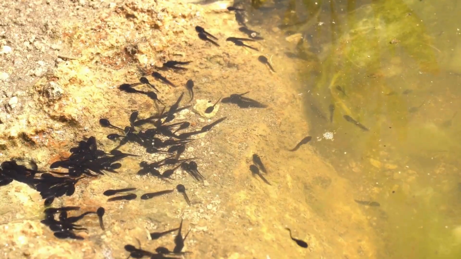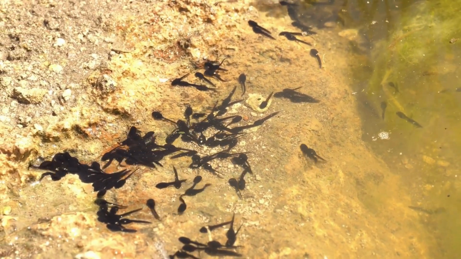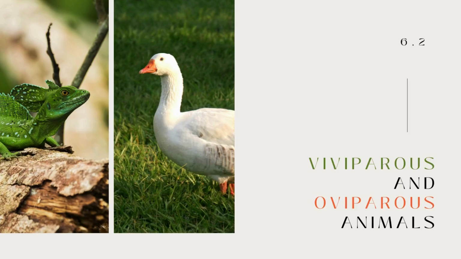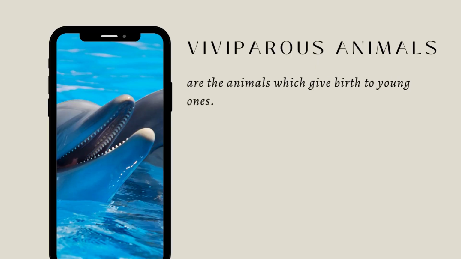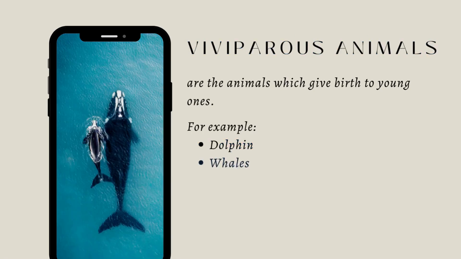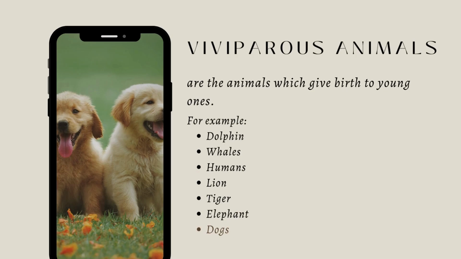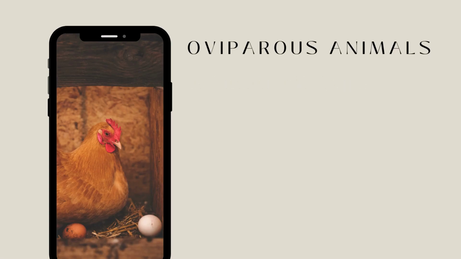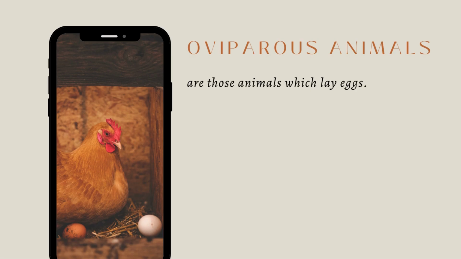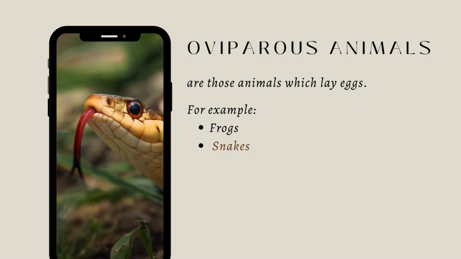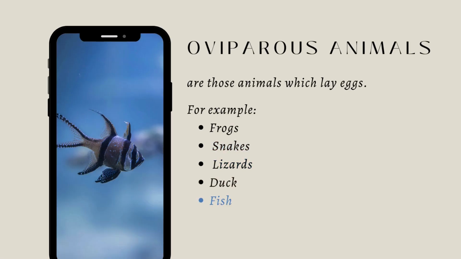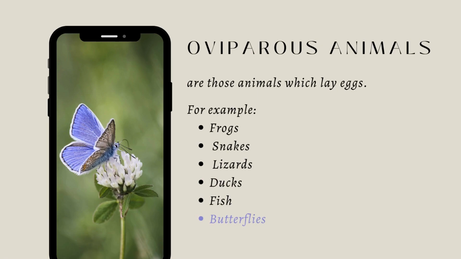You must have seen numerous tadpoles swimming in ponds and streams. Now, let's learn about viviparous and oviparous animals. The animals which give birth to young ones are called viviparous animals. For example, dolphin, whales, humans, lion, tiger, elephant, dogs, etc. Those animals which lay eggs are called oviparous animals. For example, frogs, snakes, lizards, duck, fish, butterflies, etc.